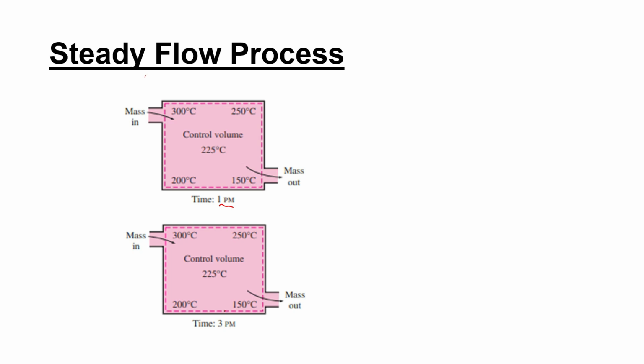After 2 hours, what happens is that the temperature does not change at these points. Okay, here it was 300 degrees Celsius initially, now it is 300 degrees Celsius. Here it was 225, now it is still 225. That means the temperature at a particular point does not change with respect to time. That is called steady state. That means the properties are not changing with respect to time.